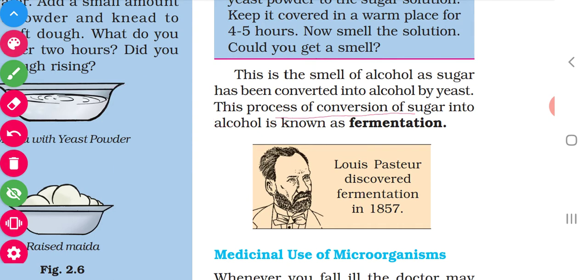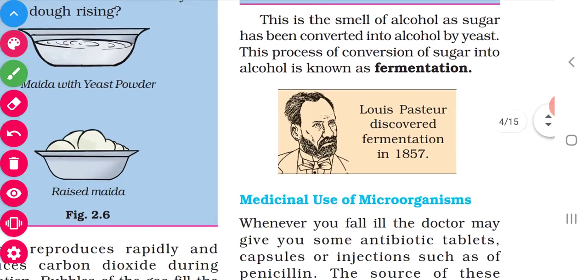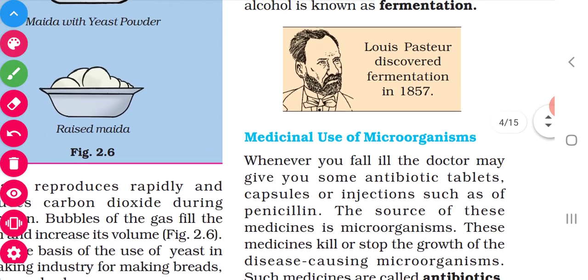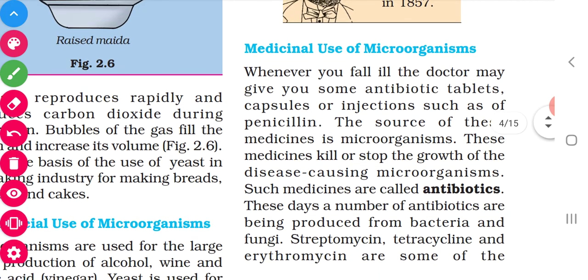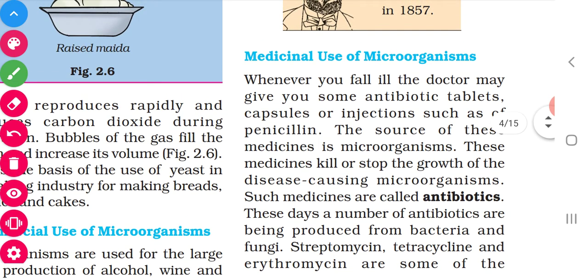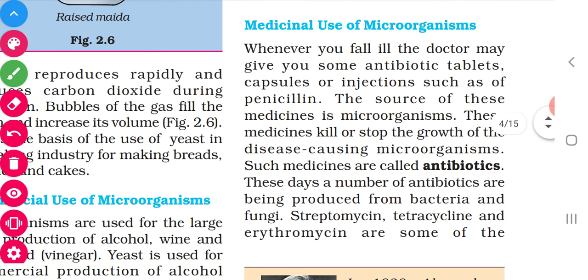Now all of you underline. The process of conversion of sugar into alcohol is called fermentation. Sugar is converted into alcohol. That process is called fermentation. This fermentation was discovered by Louis Pasteur in the year 1857. Who discovered this fermentation? Louis Pasteur, in the year 1857.